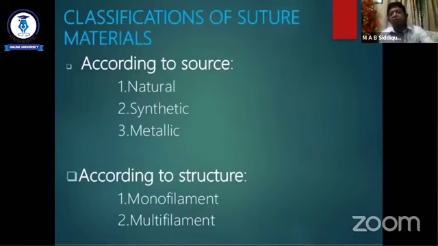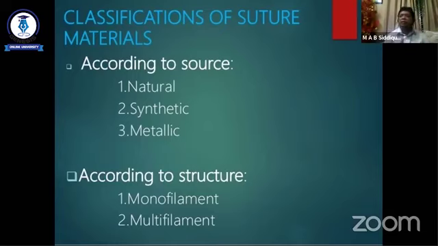So what is the classification of suture material? What are the suture materials we use? According to source, we classify suture material as natural, synthetic, and metallic. And according to structure, it may be monofilament or multifilament.